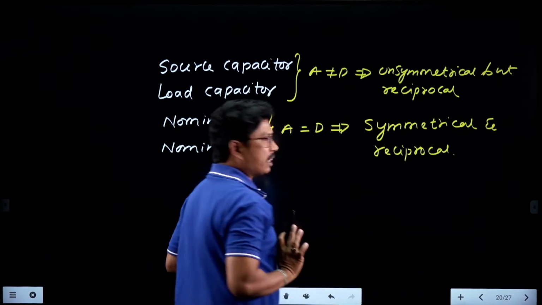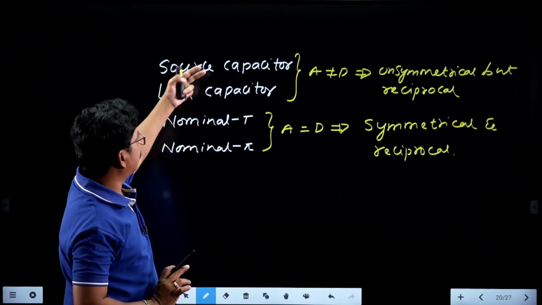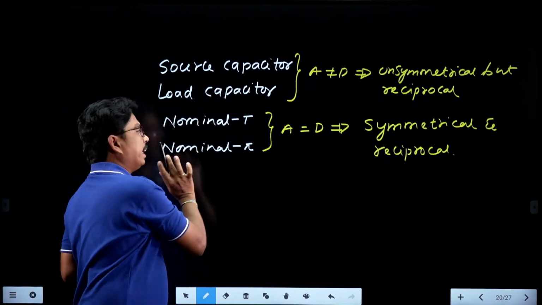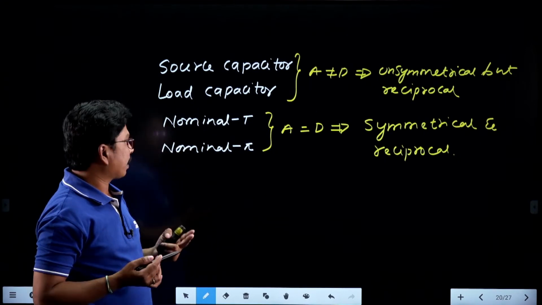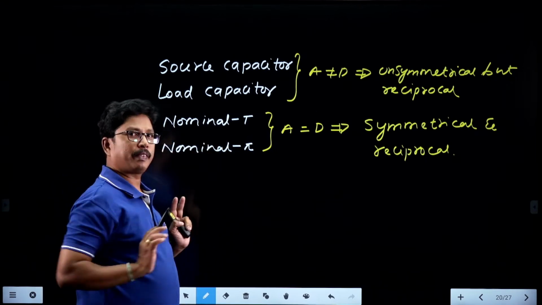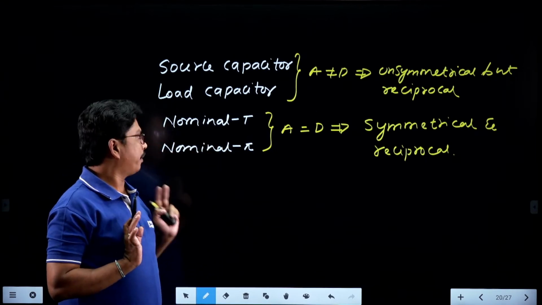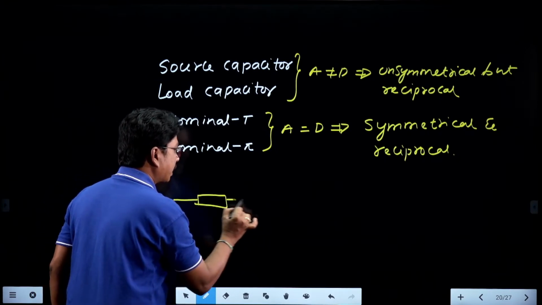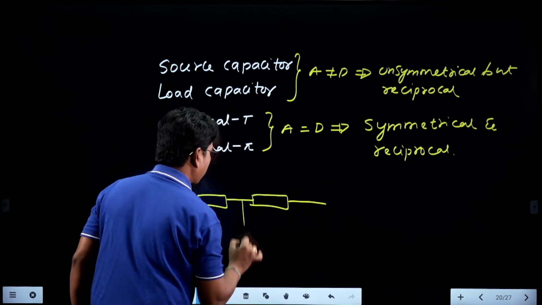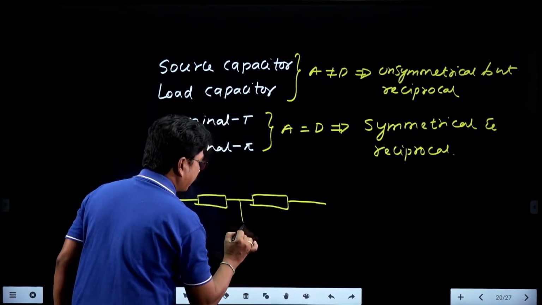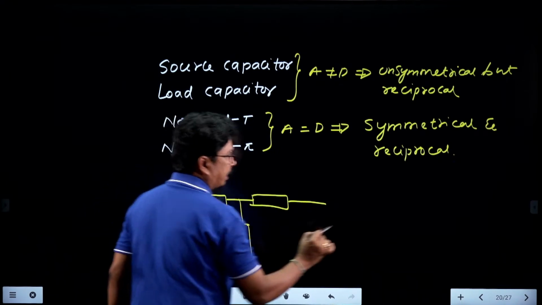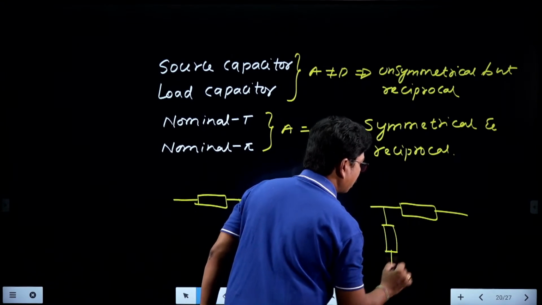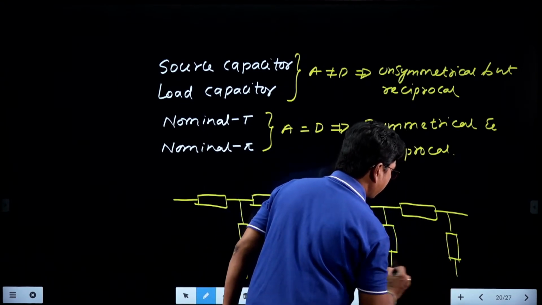See here, compared to these two, which have the unsymmetry problem, the best models we can say are nominal T and nominal pi. And they are asking which is best of these two. If you want to select between these two, this is the T network representation, where we are connecting the capacitor value, and this is the pi network representation.